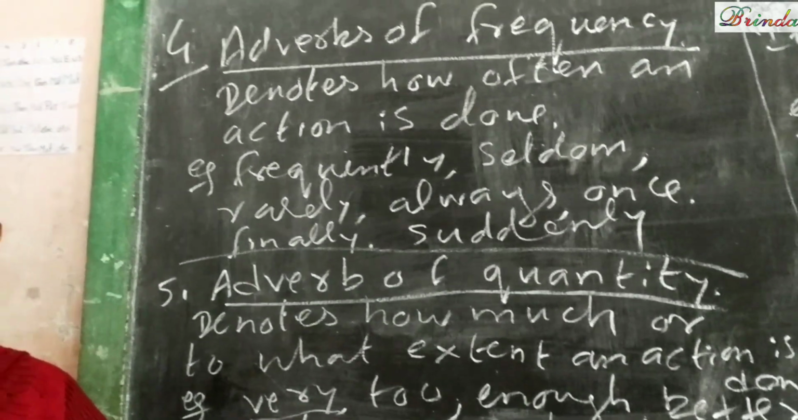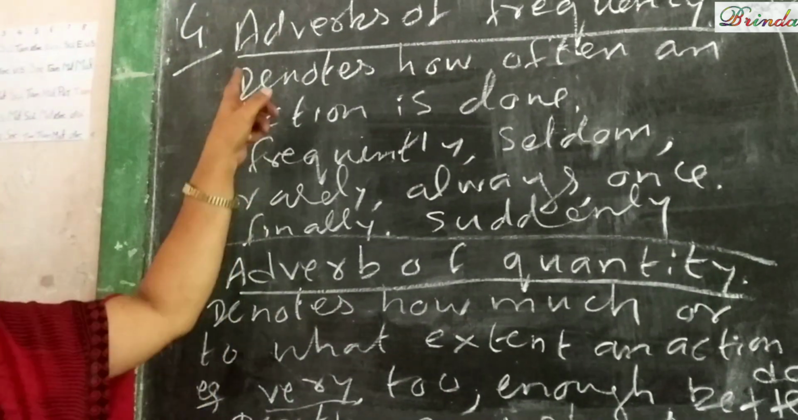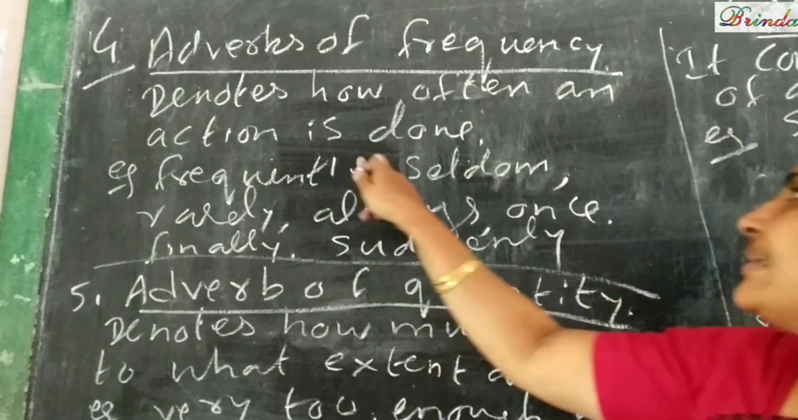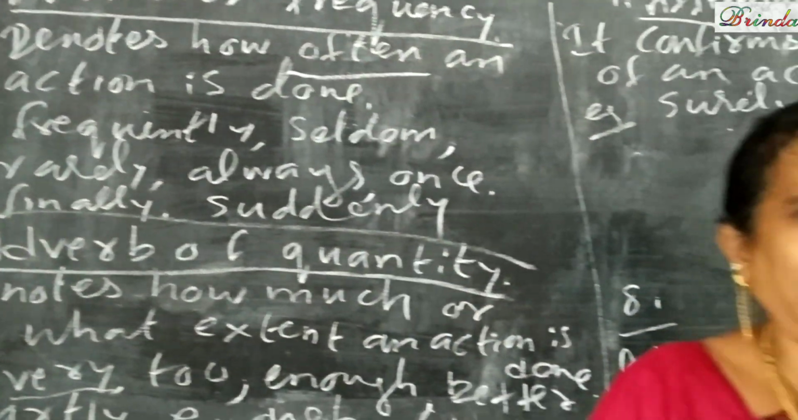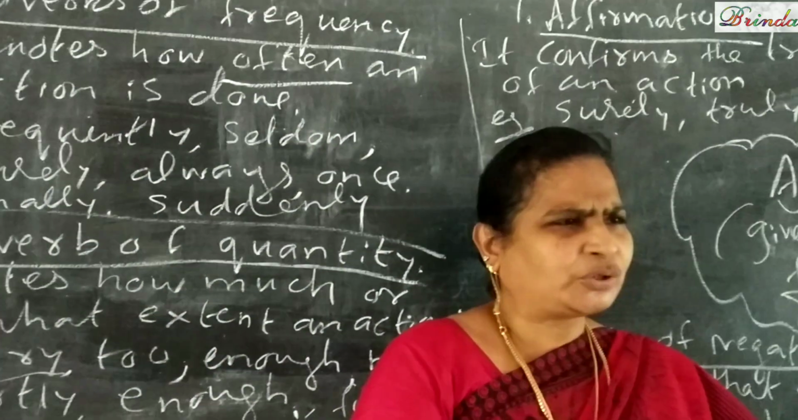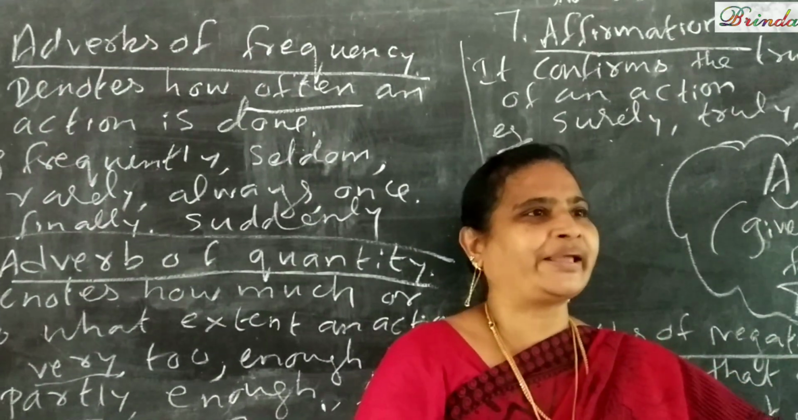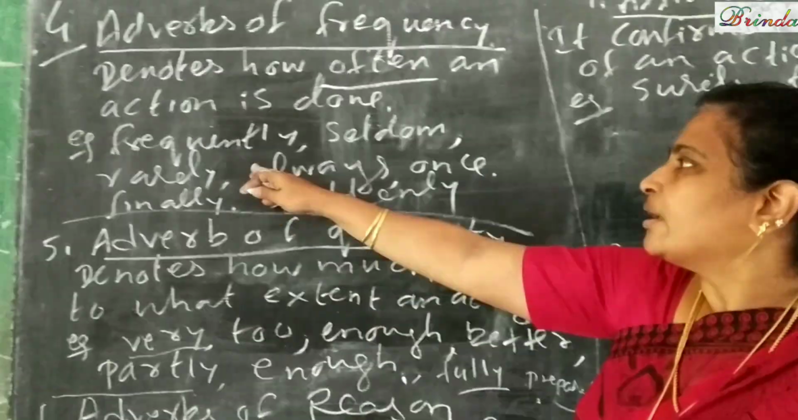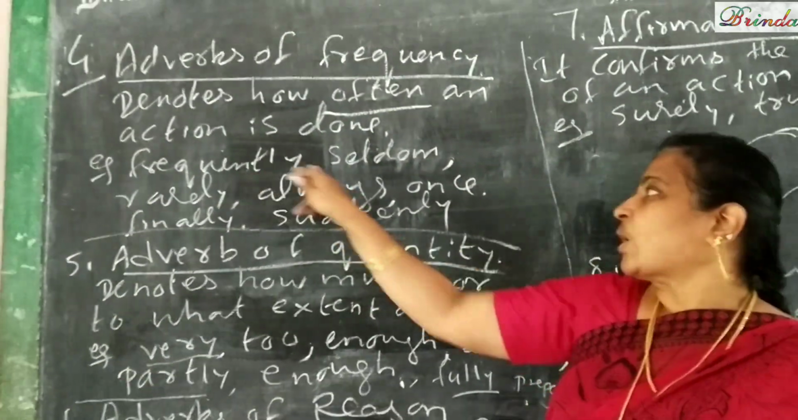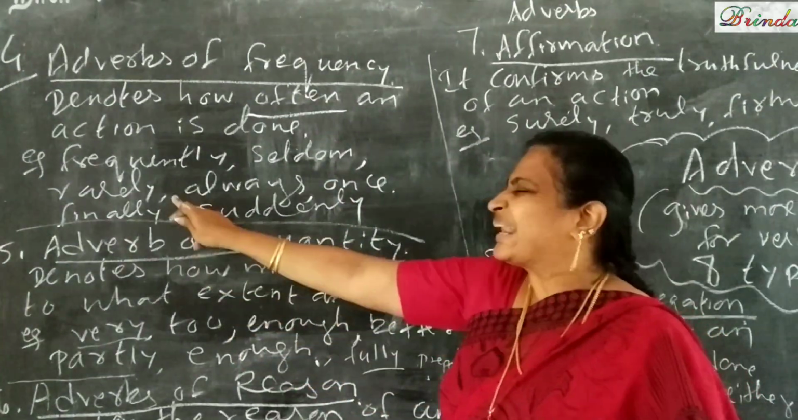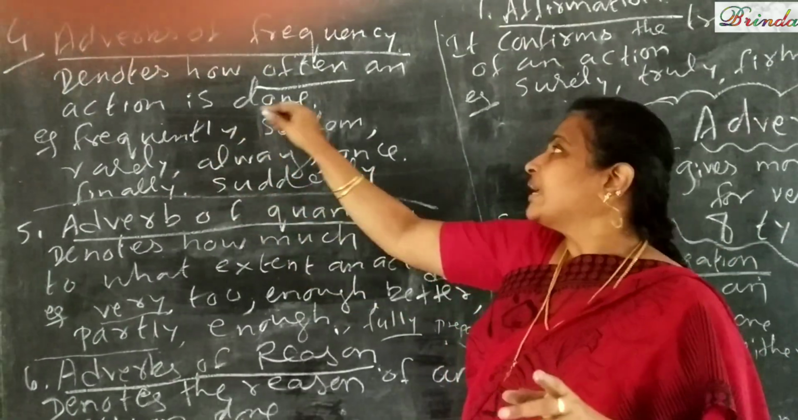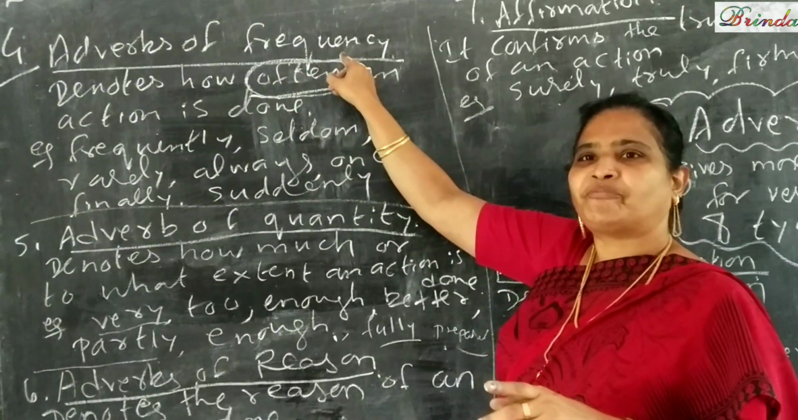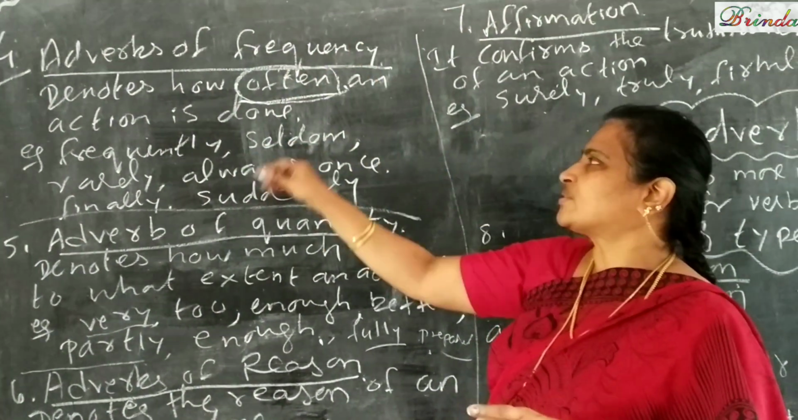Frequency na evlo adikadi, evlo kitta like that. Adverbs of frequency. See, it denotes how often an action is done. How often? Evlo kitta. Evlo adikadiya. For example, there is a train to Chennai. How often? Daily, rarely. இந்த மாதிரி சரியா? Frequently, அடிக்கடி, or seldom, எப்பயாச்சும், rarely, அதிகமா இல்ல. So, the frequency often answer கொடுத்தாக்கா, you get the adverb of frequency. Okay? Often.